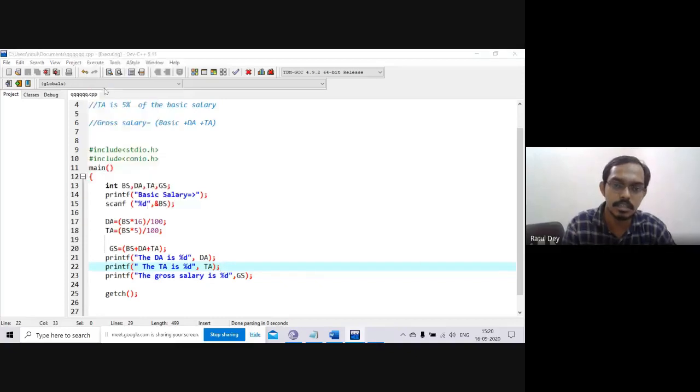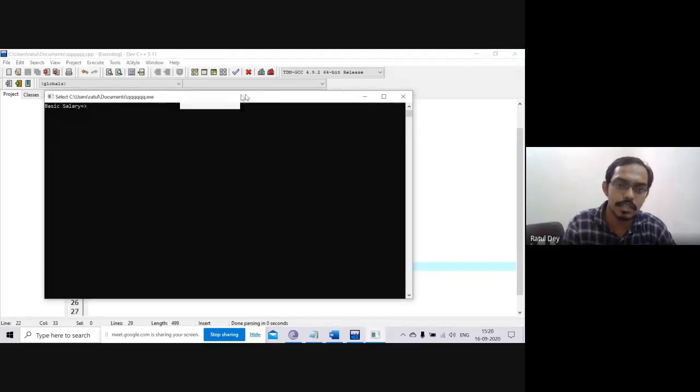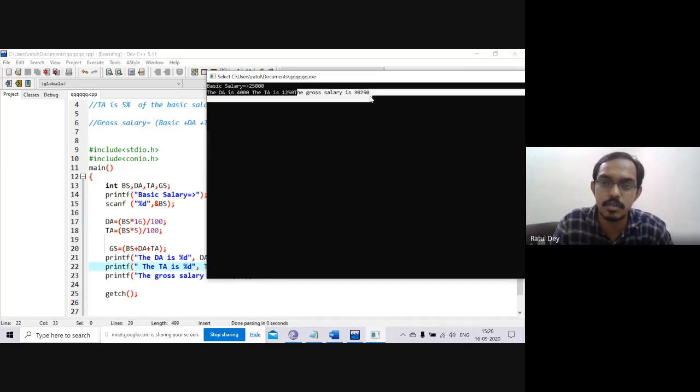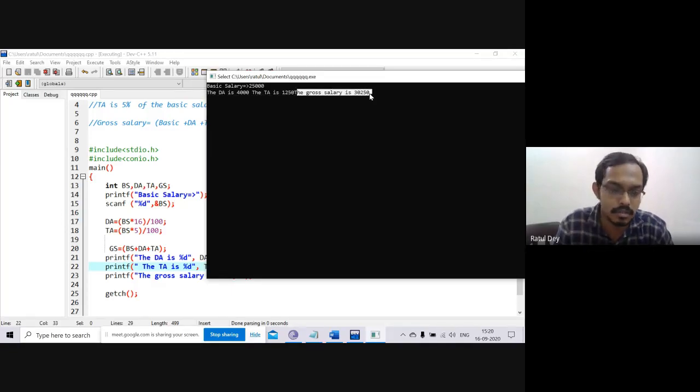You can see here, if you put the basic salary as 25,000, now the DA comes as 4,000, the travel allowance is 1250, and the gross salary is 30,250.